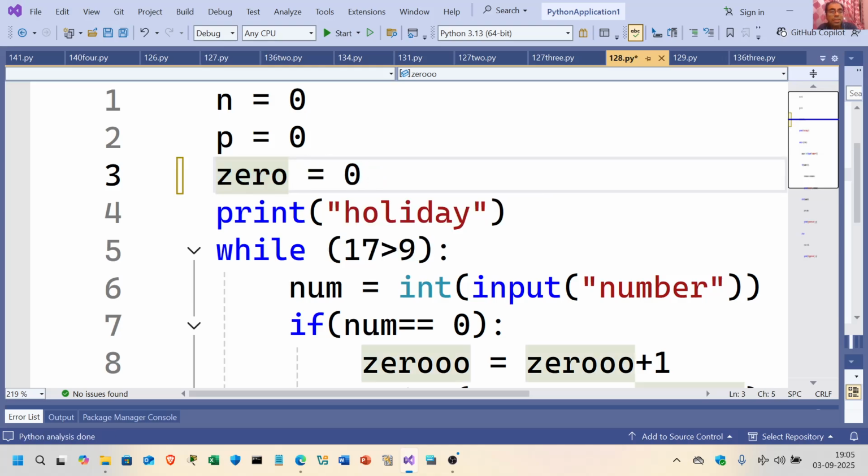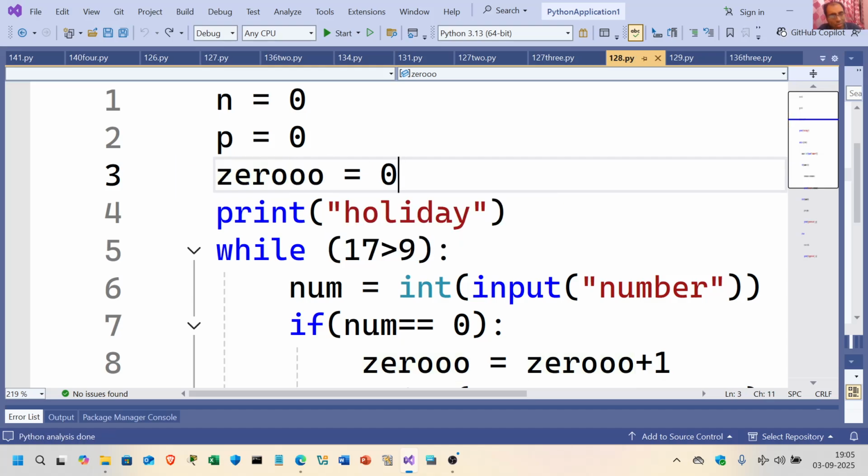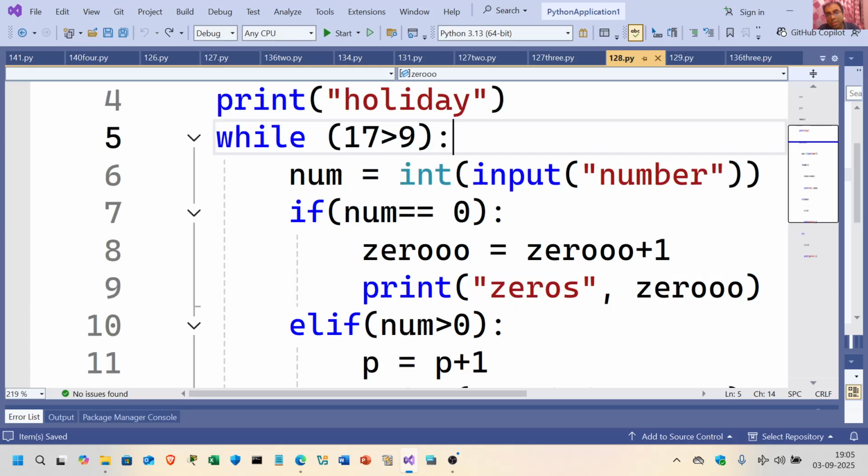I could have also written it like this, but just to avoid any confusion with any Python library or any Python keyword, anything which is already inside it, just to avoid any new danger, I kept it like this. Print holiday. You can print tomorrow is holiday or tomorrow is Sunday. While 17 is greater than 9, it is true. So I take input a number.